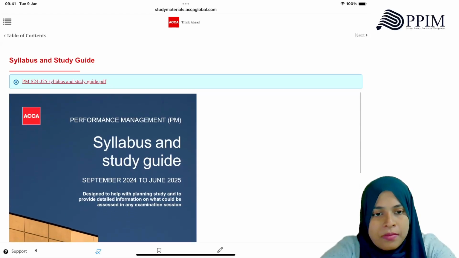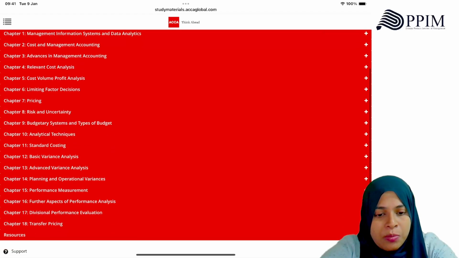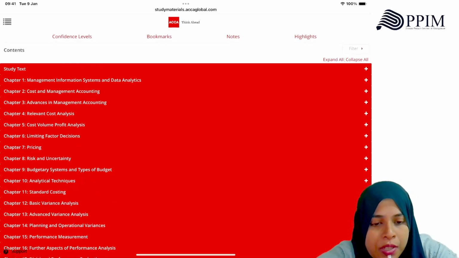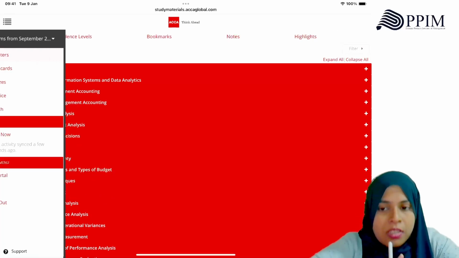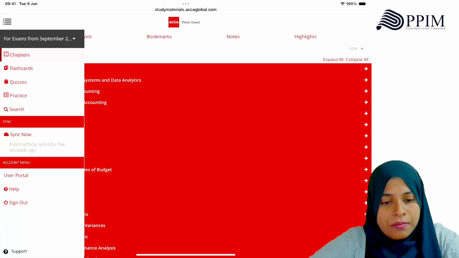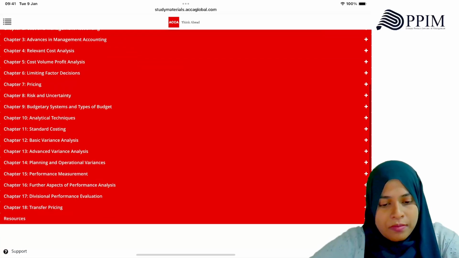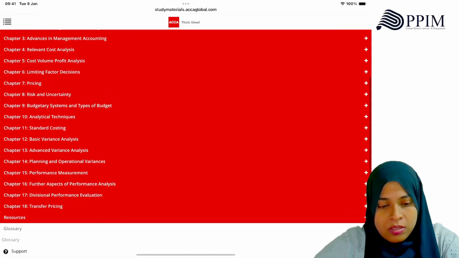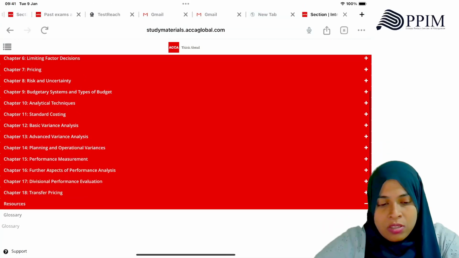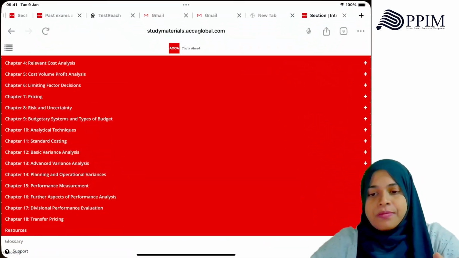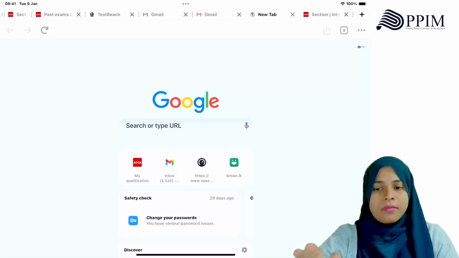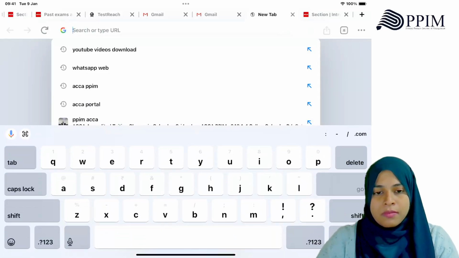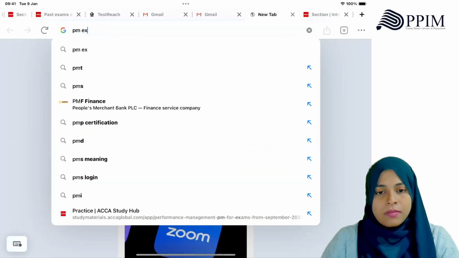It's not here. Examiner's report, MPM. It's not put here. Here there's resources, the Google is here. Resources only has a glossary.